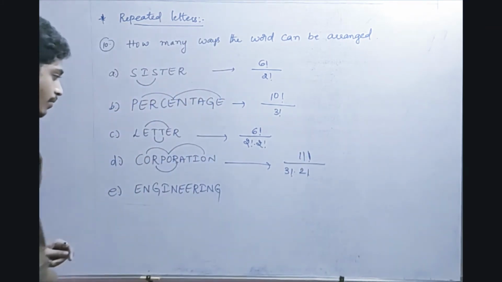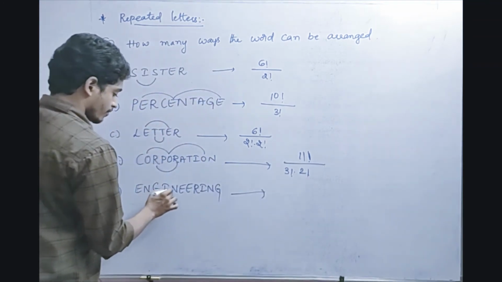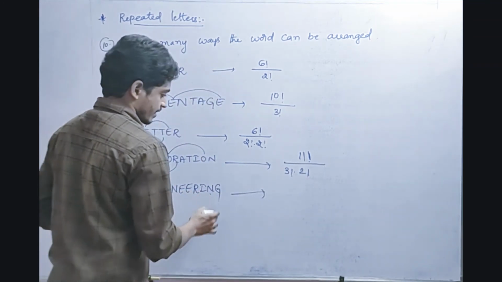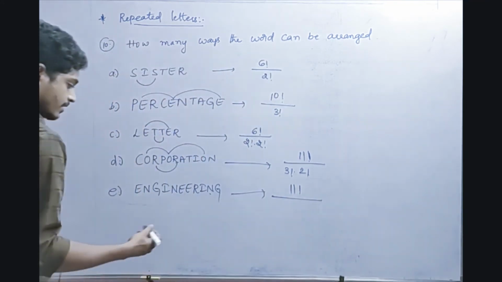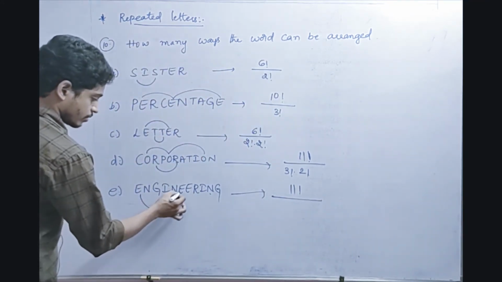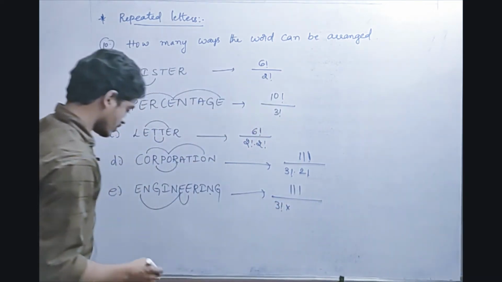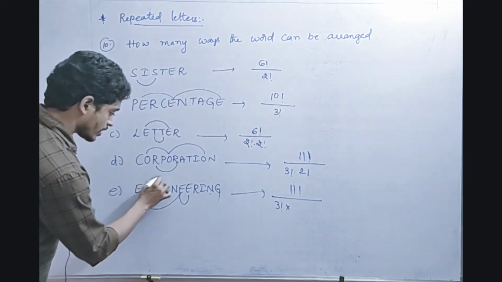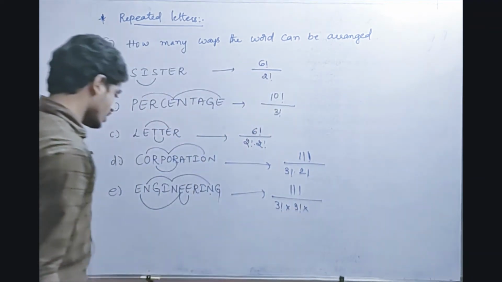Fine. Now engineering. Next, 1 2 3 4 5 6 7 8 9 10 11. 11 factorial whole divided by, so E is repeated, right? 1 2 3. 3 factorial into, next one, is N repeated? Yes, 1 2 3. 3 times N is repeated, so 3 factorial into, next one, is G repeated?